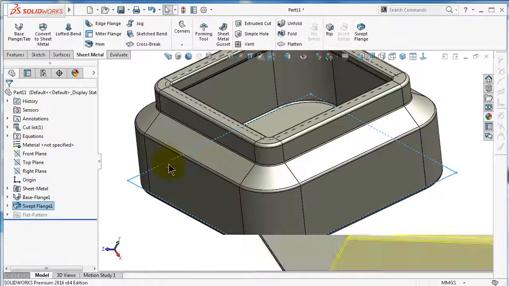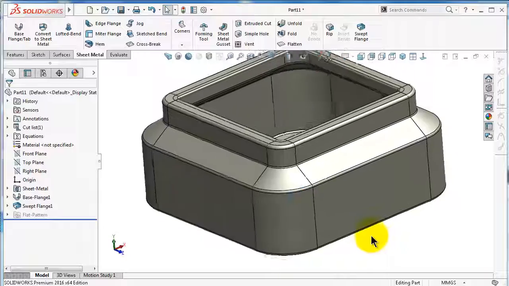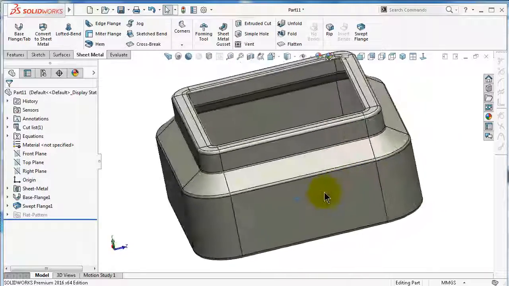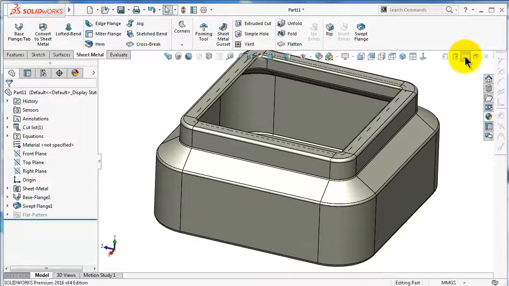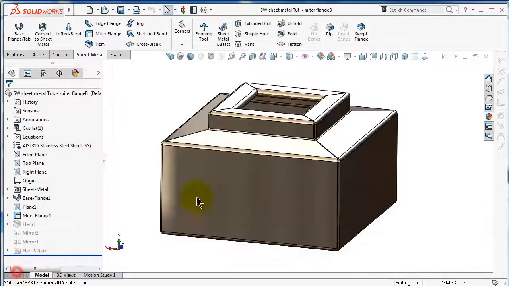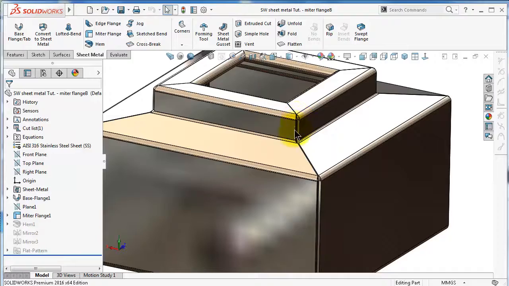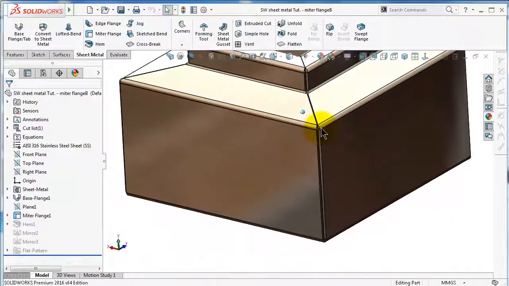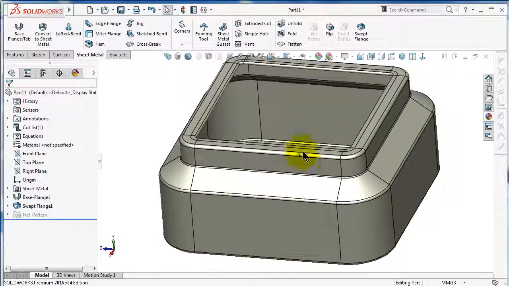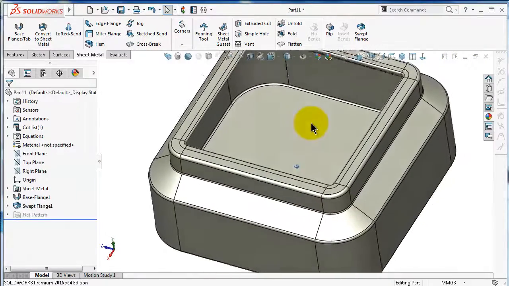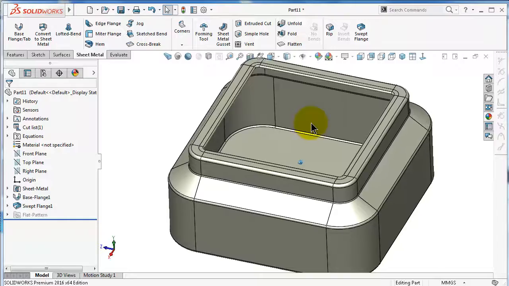Click OK. So we have now continuous edges without any gaps, as seen in the miter flange case over there. So we have a continuous wall, and it is suitable for holding liquids.